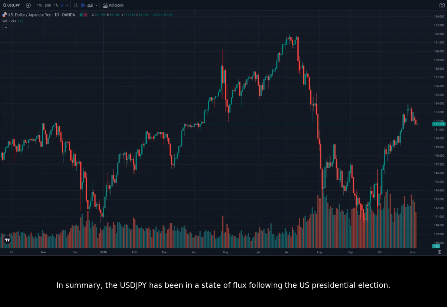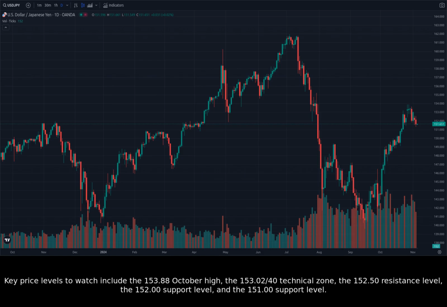In summary, the USDJPY has been in a state of flux following the U.S. presidential election. The market is awaiting clarity from the FOMC and the new U.S. administration before making a definitive move. Key price levels to watch include the 153.88 October high, the 153.02/40 technical zone, the 152.50 resistance level, the 152.00 support level, and the 151.00 support level.